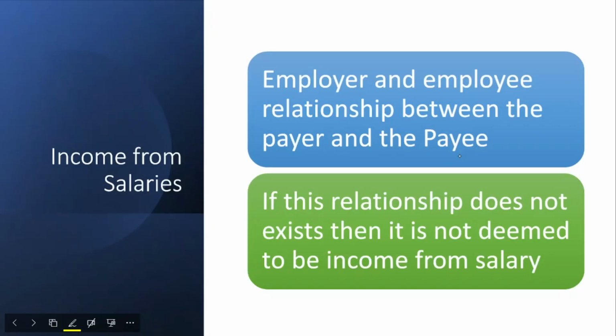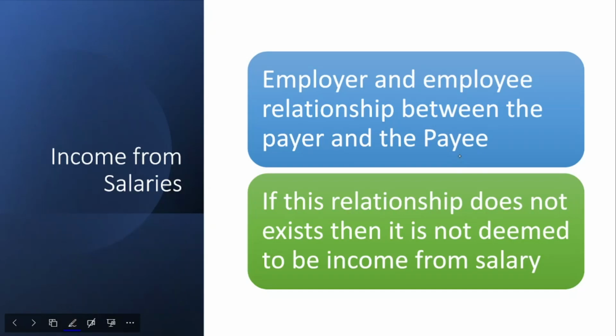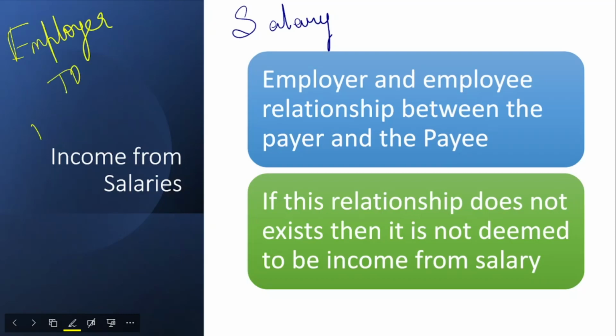First one is income from salary. How is it considered? What do we consider as a salary? Salary is an amount or a remuneration given from employer to employee, means it is the amount paid by employer to employee.